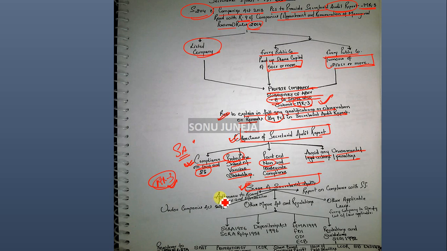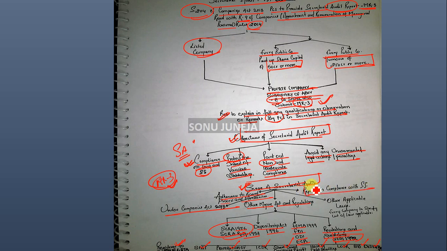Now, the scope of the secretarial audit is adherence to board processes and mechanism. It is under the Companies Act and other major acts and regulations: SCRA 1956 along with the rules of 1957, the Depositories Act, FEMA, FDI, foreign direct investment, overseas direct investment, external commercial borrowings, and regulations and guidelines under SEBI 1992, which cover registrar to the issue and share transfer agent, takeovers, prohibition of insider trading, issue of capital and disclosure requirements, share-based employee benefits, issue of debt securities, LODR, buyback and delisting.